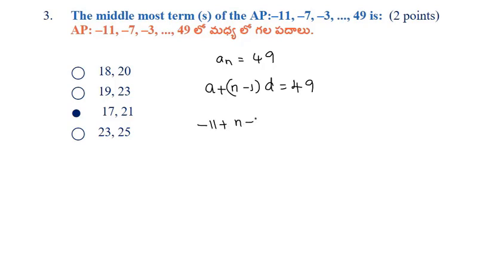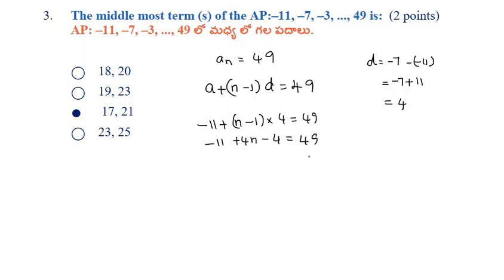Here a is minus 11 plus n minus 1 into d equals to a2 minus a1, that equals to minus 7 minus of minus 11, that equals to minus 7 plus 11, that equals to 4 equals to 49. Minus 11 plus 4n minus 4 equals to 49. Minus 15 plus 4n equals to 49.